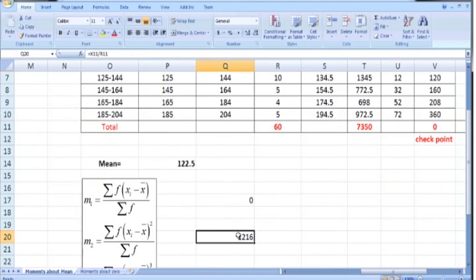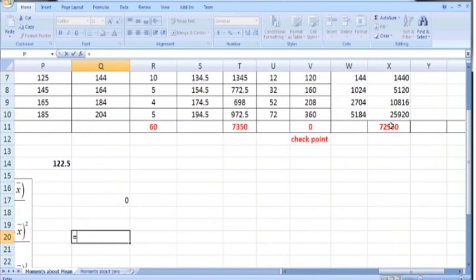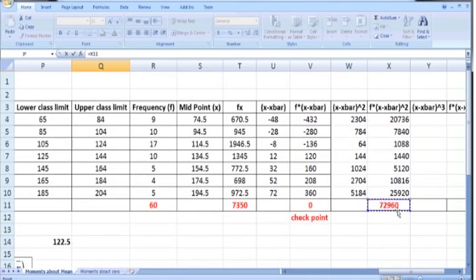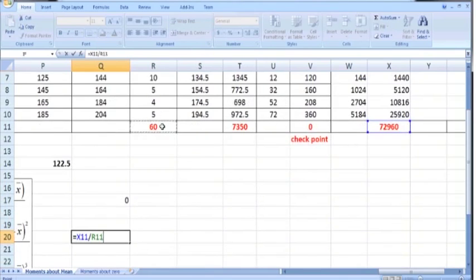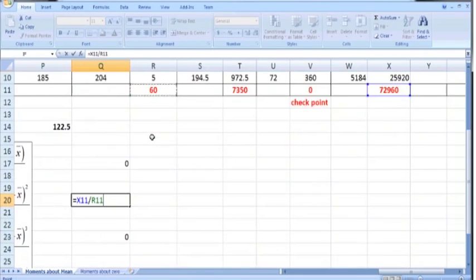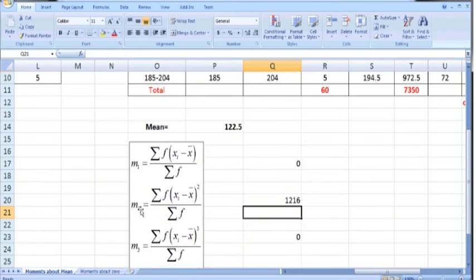So here just put an equal sign and choose this number, which is the sum of f times x minus x bar square, divided by summation f, which is 60. So X11 divided by R11. So this will give us the second central moment. So it is 1216.